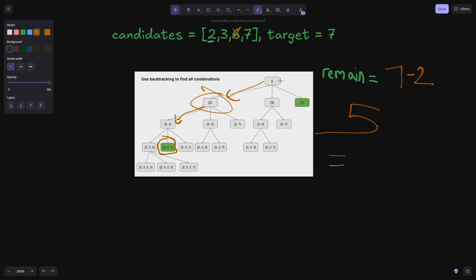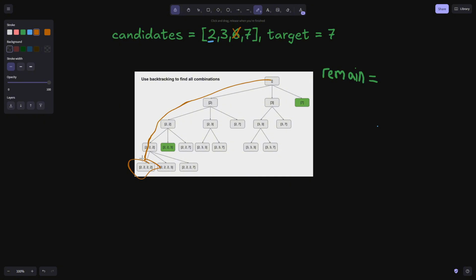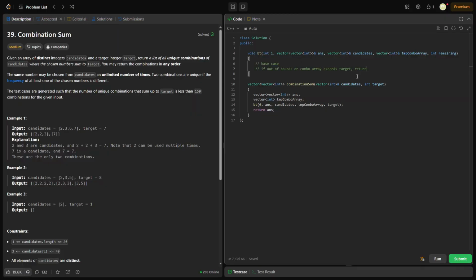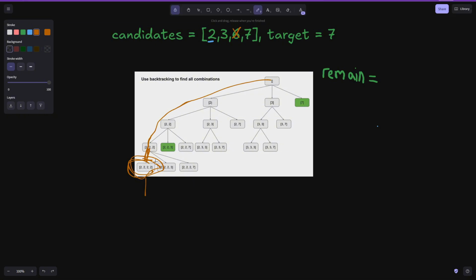What this base case is going to check is if we go here, this is too big. If this is too big, we need to basically go back up. We need to backtrack, right? Because when we have a combination that's bigger than our target, 8 is bigger than 7, we don't want to keep adding. That doesn't make sense. So when this is too big, we're going to return. That's one of our cases when we have to return.